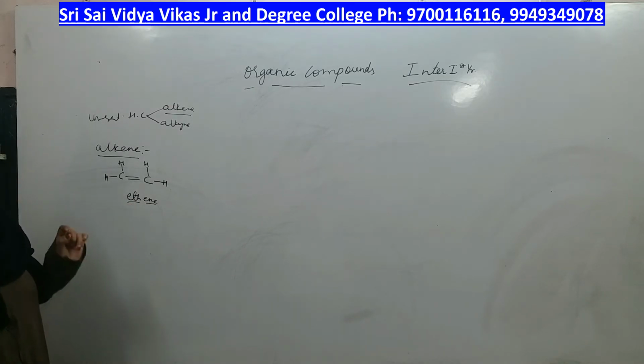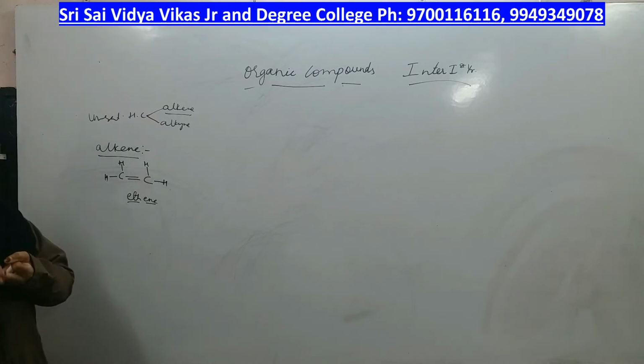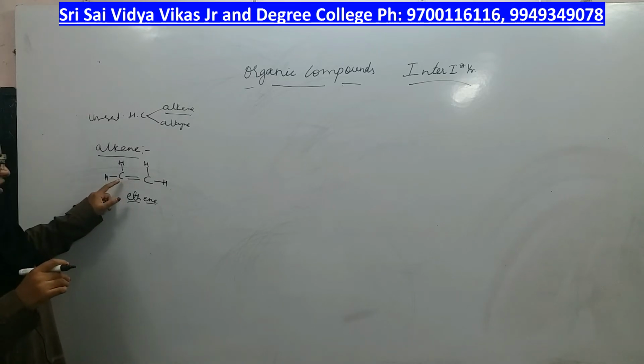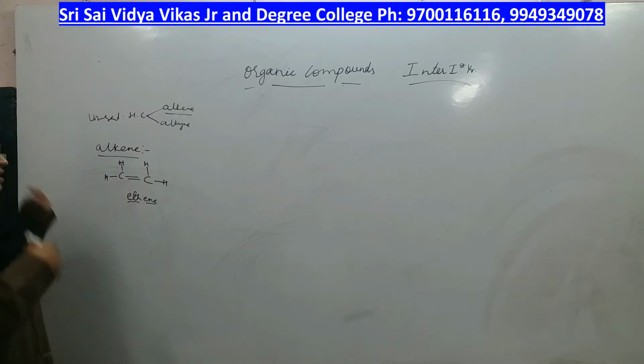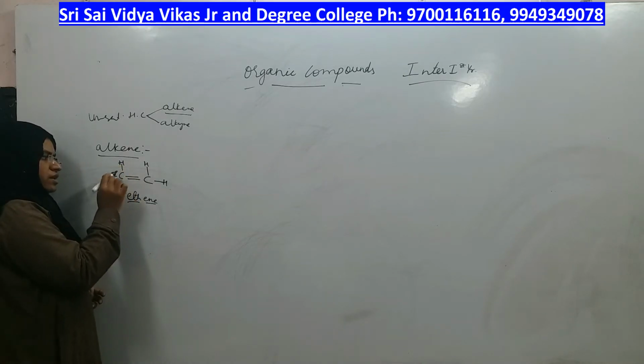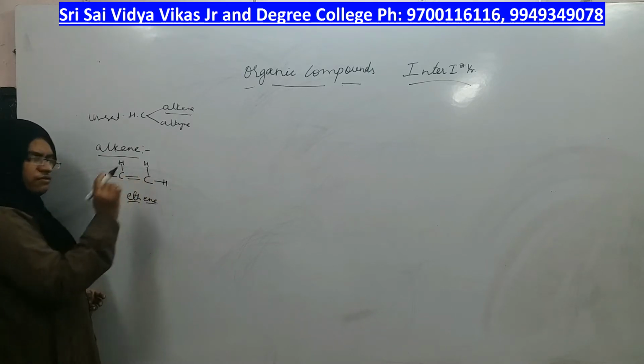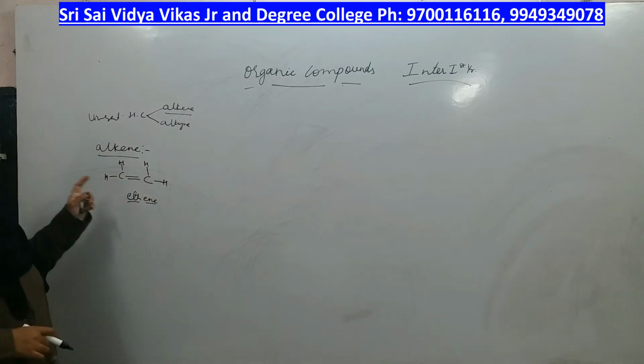In every hydrocarbon, whether it has all sigma bonds or a double bond or a triple bond, the valency of carbon should always be 4. If I take a double bond between these two carbons, the remaining bonds should make 4, right? 1, 2 are already over, 3 and 4. Same way 1, 2 is already over, 3 and 4, right? So this is the simplest alkene.